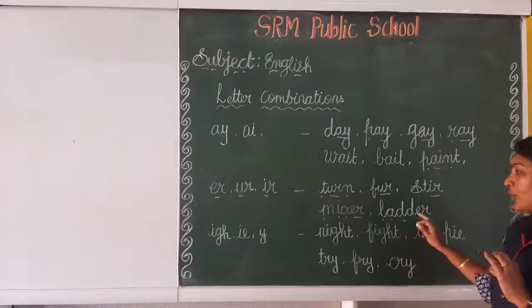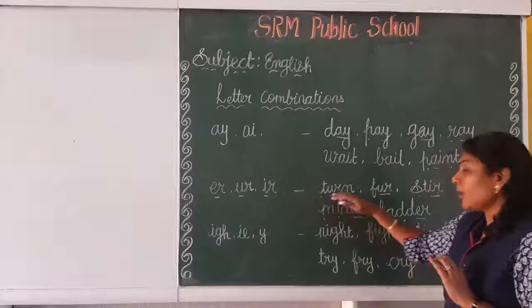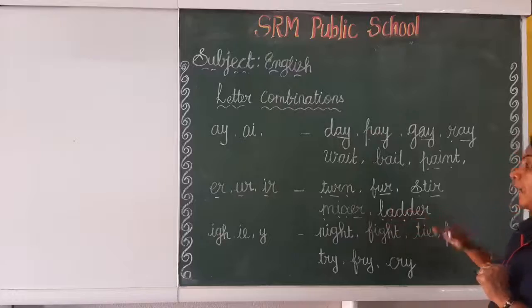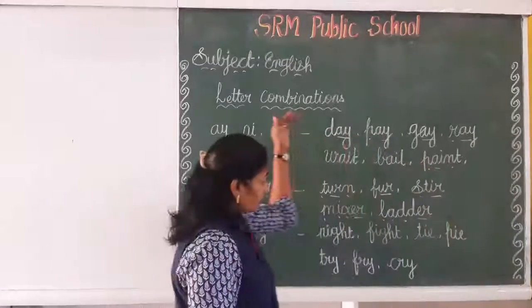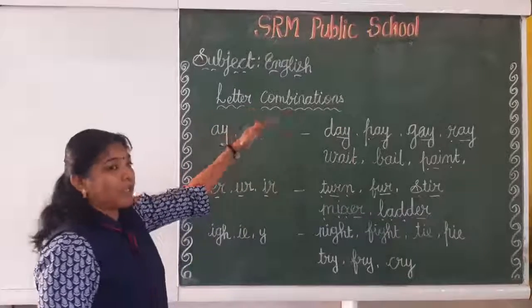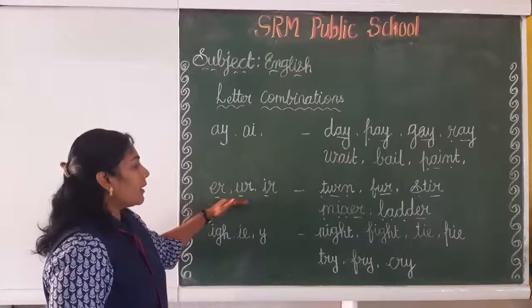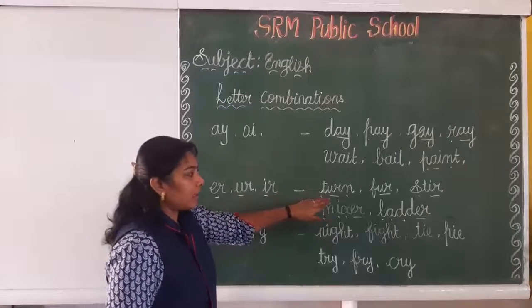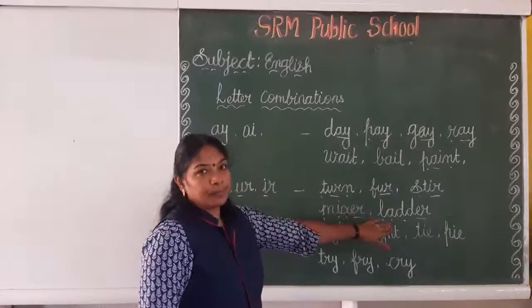Later. What word is this? Later. Very good. Turn, for, still, mixer, later. So most of the time we get confused. That's why I am showing this one, the letter combinations. Okay. J, A, R, il. When it comes to the words turn, for, still, mixer, later.